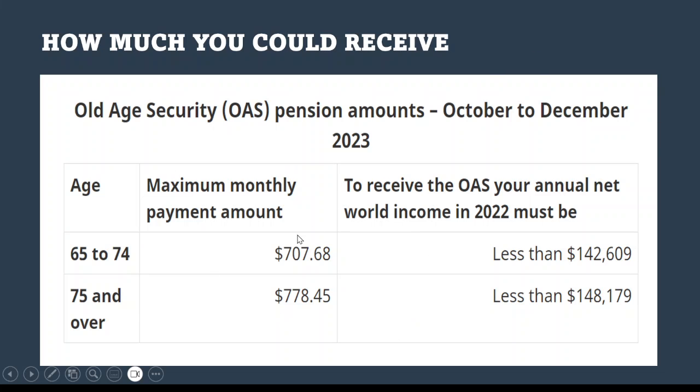But this is always changing. It really depends on the current economics of the year. So you need to check with Service Canada, or you can Google search OAS and go to the government website. They do have this information.